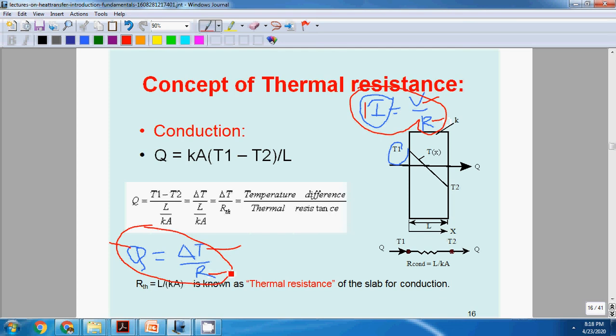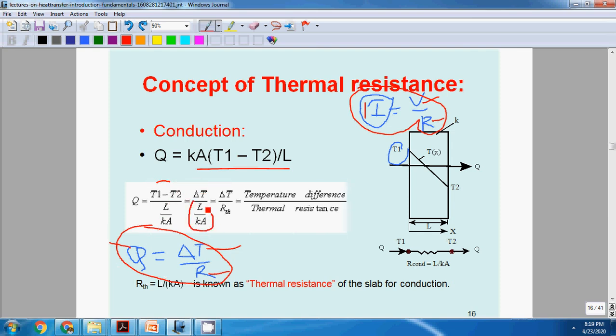If we want to get the similar electrical analogy for heat transfer, we know from Fourier's law of conduction that q is equal to kA (T1 minus T2) divided by L. If we write this equation in this form, what we get is (T1 minus T2), delta T, divided by this term.